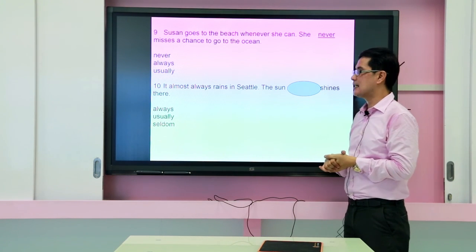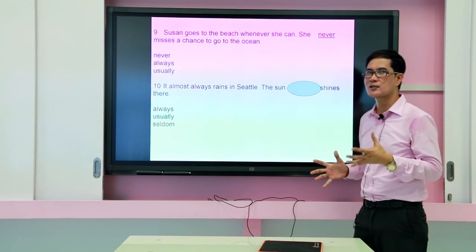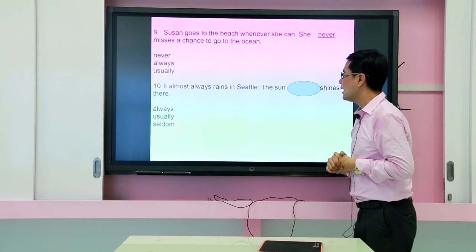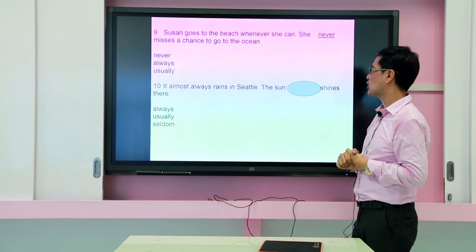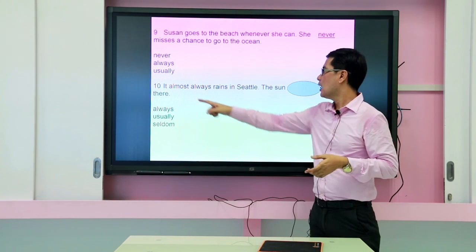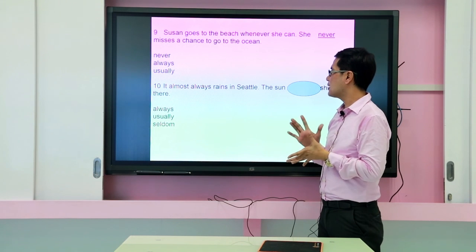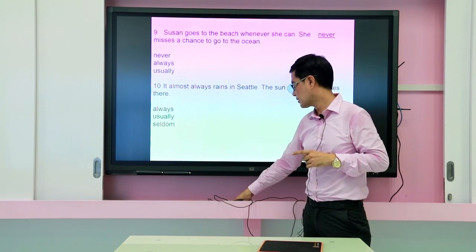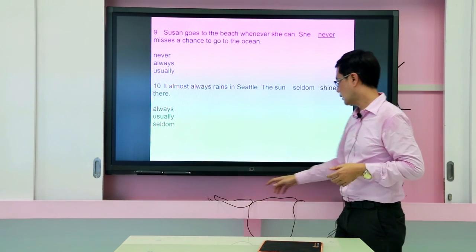On the 10th sentence, this is the last one for our short quiz. Just like an exercise, just to know better if you've learned something from today's lesson. It almost always rains in Seattle. The sun blank shines there. Is it always, usually, or seldom? It almost always rains in Seattle. Let's see if you have the correct answer. Let's reveal it right here. Seldom, okay?